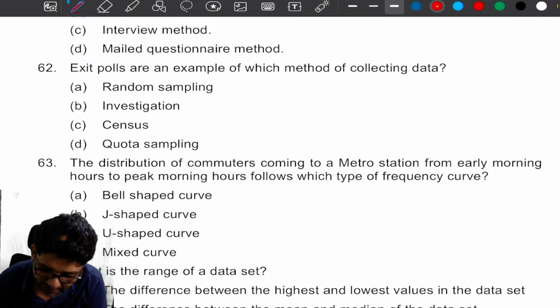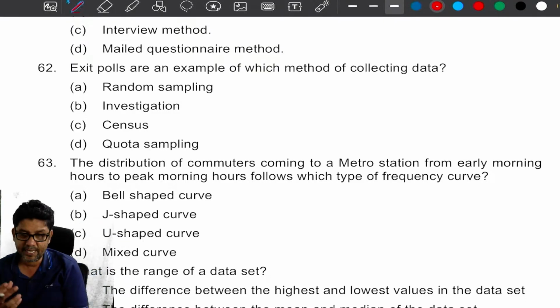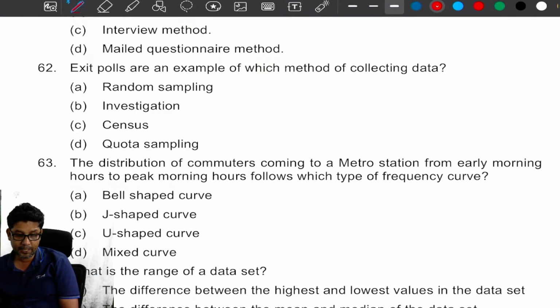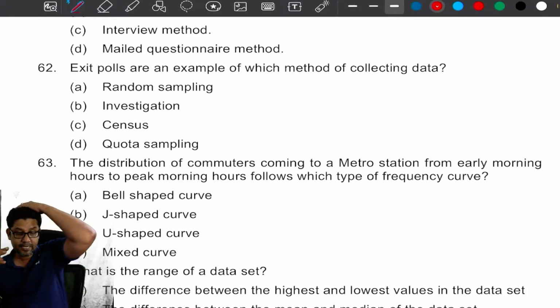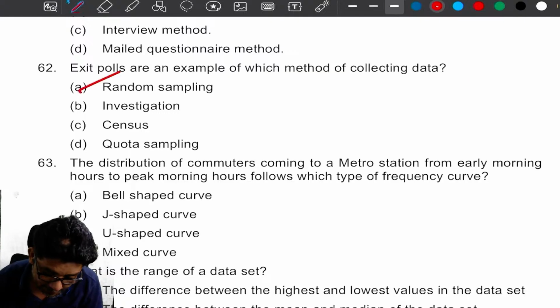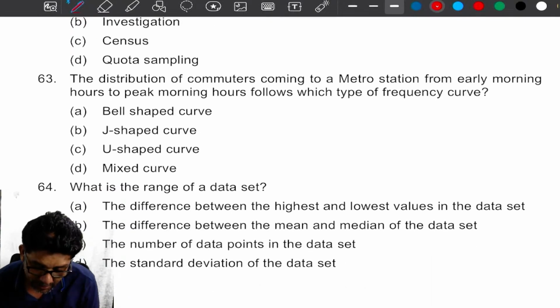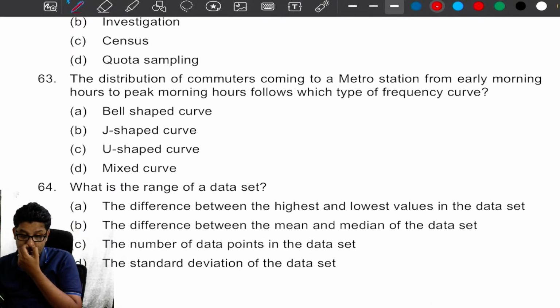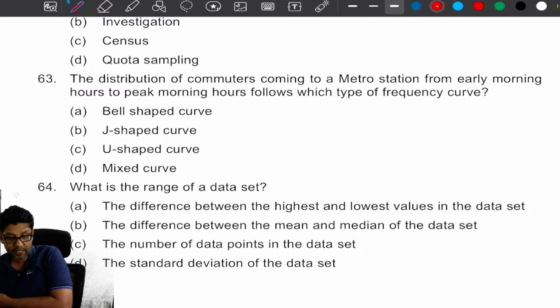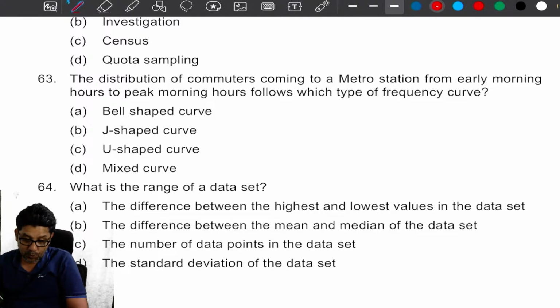Exit polls are an example of which method of collecting data? Random sampling, investigation, census, quota sampling, my dear. Exit polls, random sampling. The distribution of commuters coming to a metro station from early morning hours to peak morning hours follows which type of frequency curve?